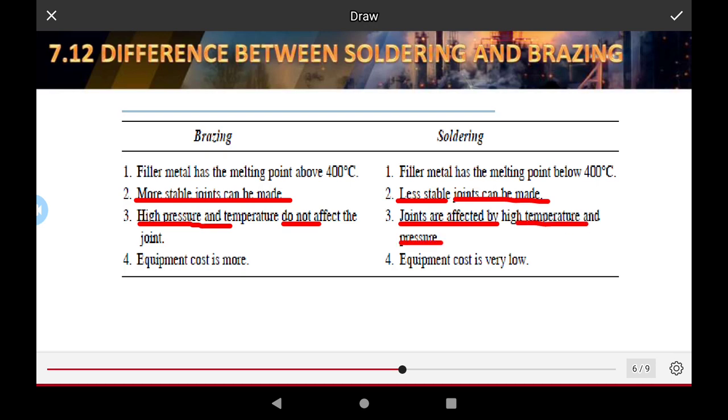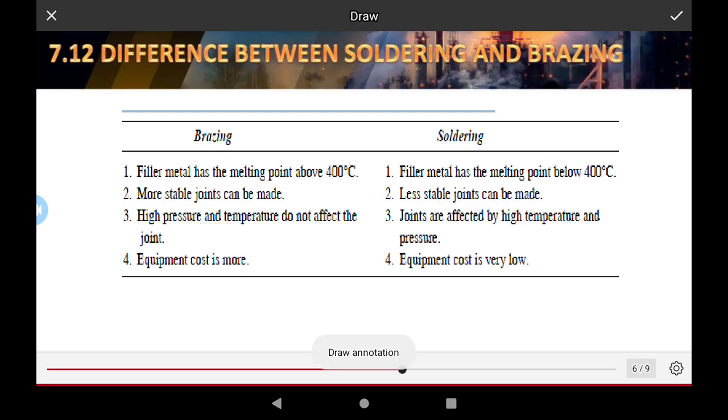In brazing, the equipment is more costly and complicated, while in soldering the equipment is very low cost.